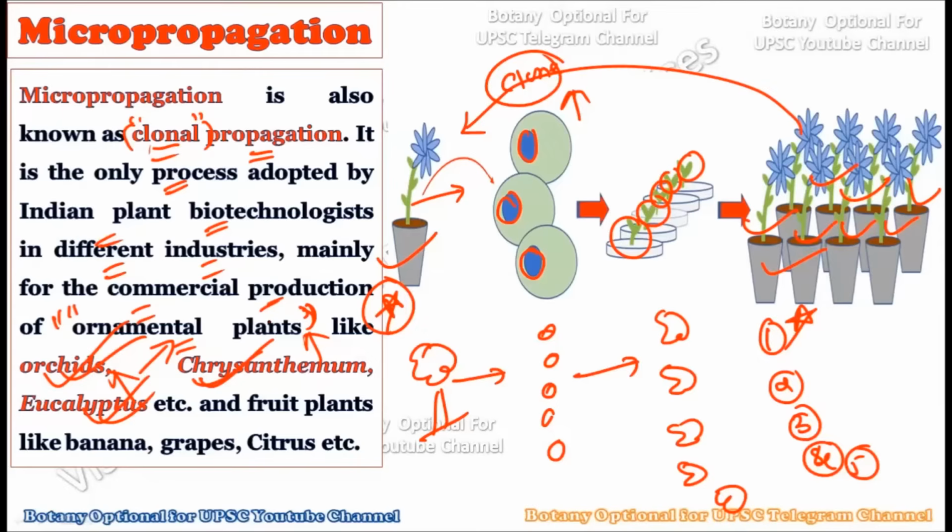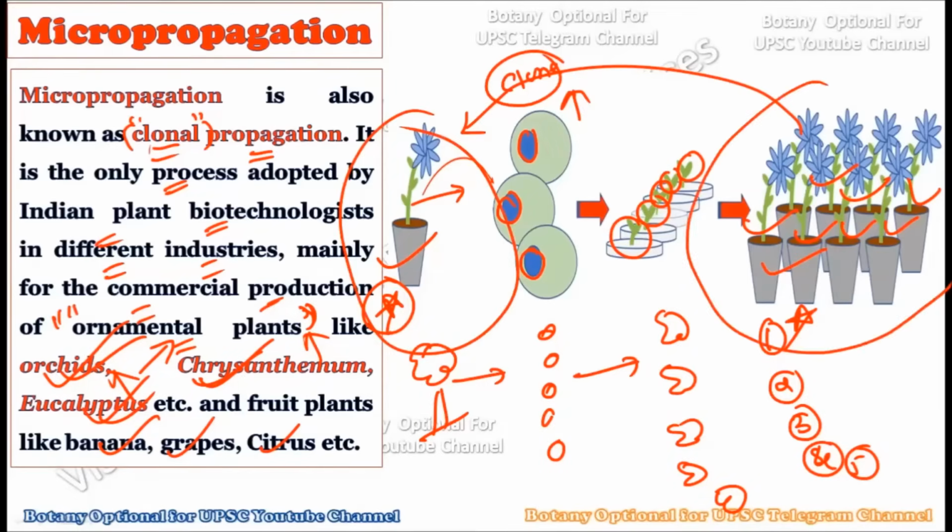Not only this, but fruit plants such as banana, grapes, and citrus are also created using the technique of micropropagation, because the special thing about this technique is that it gives you a large number of plants from a single plant. Now from this picture you can understand that here is the single plant, but many plants can be created out of this single plant. And you know the procedure, right, from the explant?